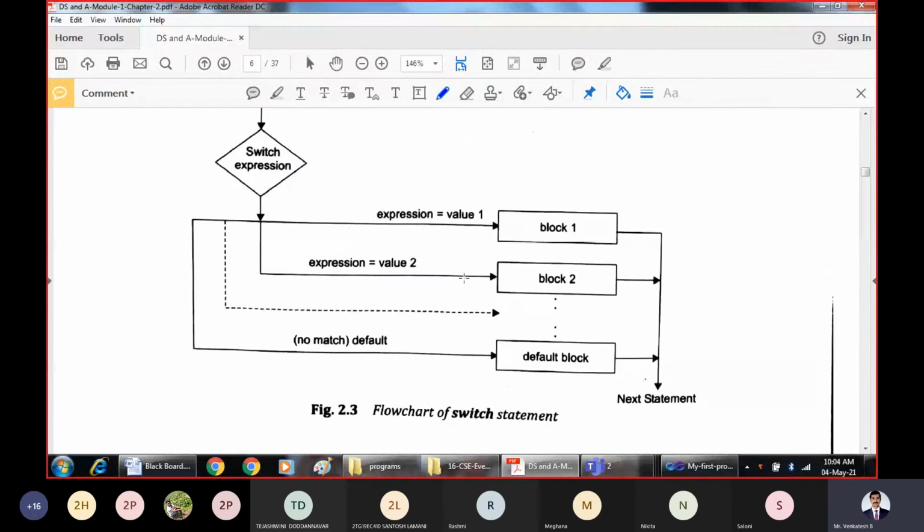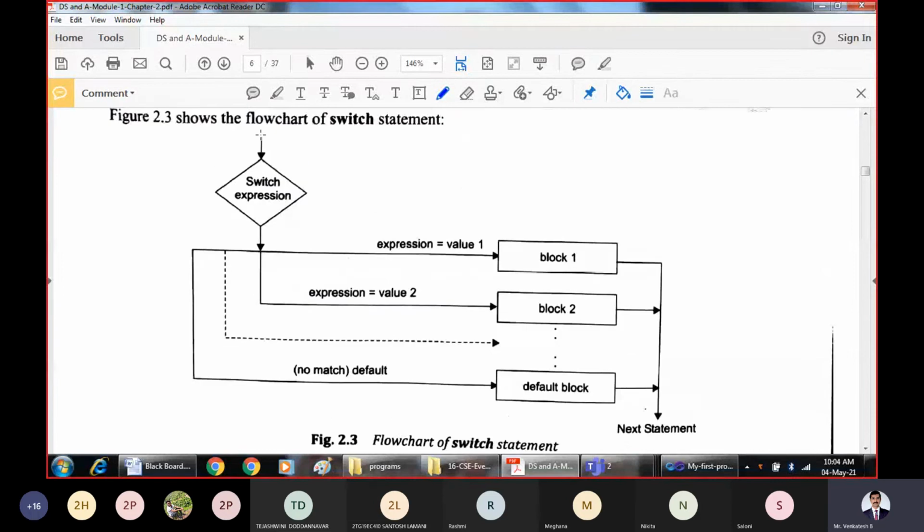This flowchart will help us understand the execution of the switch statement. So at the entry of the switch statement, some expression will be evaluated, and we will get some value for this expression. That value will be compared with the different values. That is, this expression value will be compared with value 1. If it is true, we'll execute block 1. Then directly we will continue with the next statement in the program.